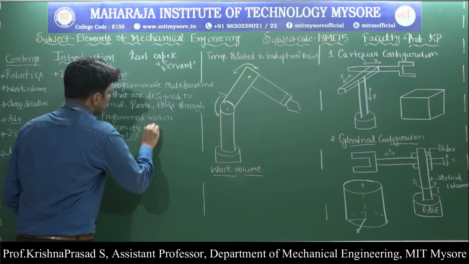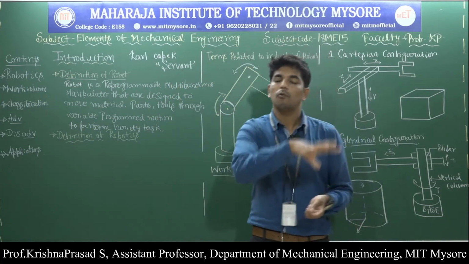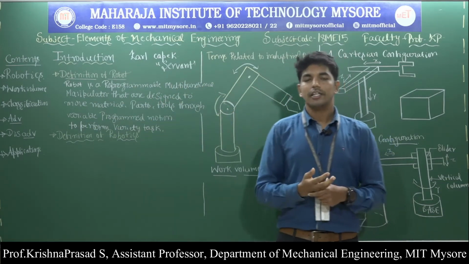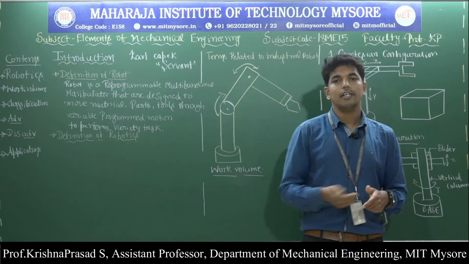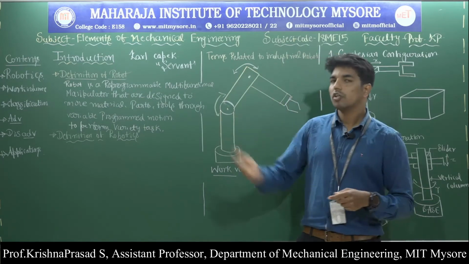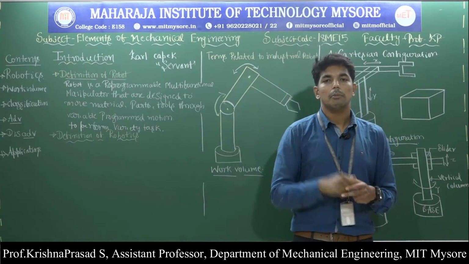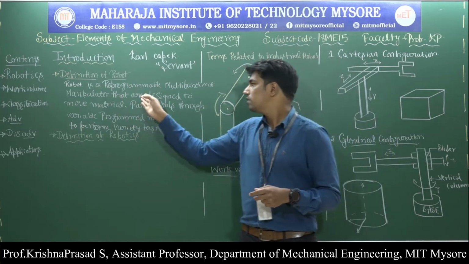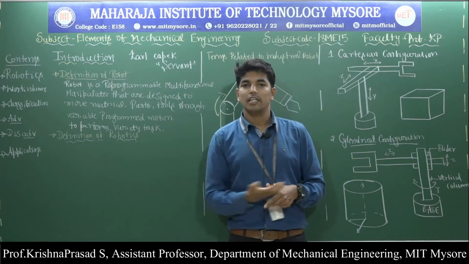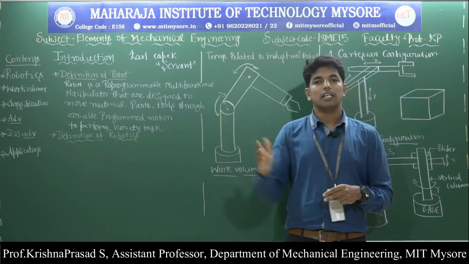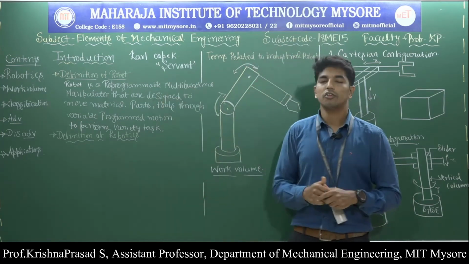The tasks may be pick and place operation, in order to transfer a component from one place to another place, or in industries, machine loading and unloading, spray painting operation, welding operation, or laser cutting operation. In order to do such kinds of tasks, we use the robot. The robot is also called an artificial agent, and it can be used as a substitute for human labor. So this is regarding the robot.